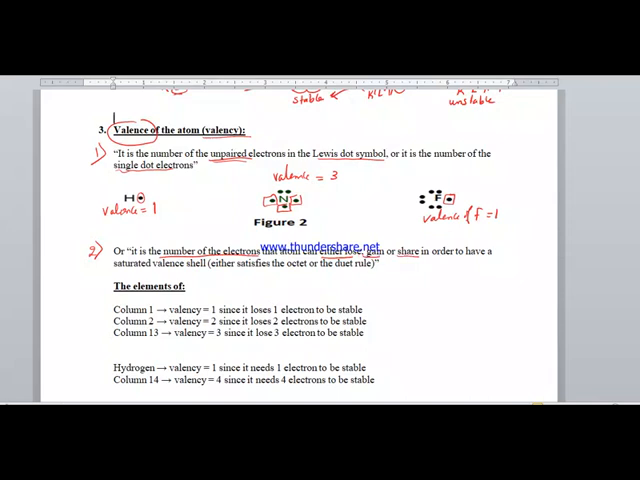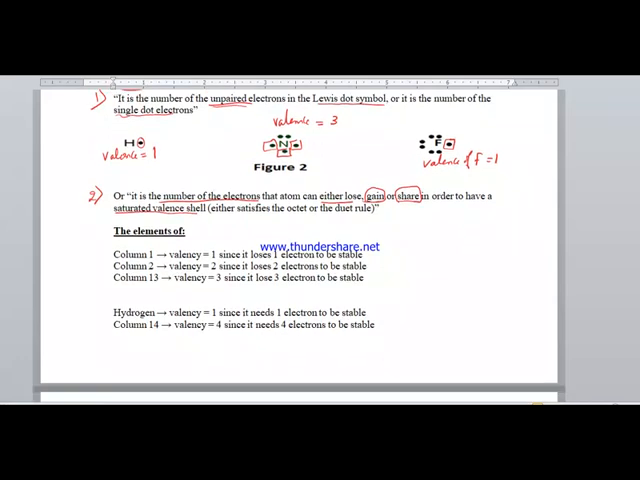Elements or atoms, when they undergo chemical reactions, become stable by losing electrons. Some atoms have a property to lose electrons. Other atoms have a property to gain electrons, and in some cases some elements can share electrons in order to become stable, or to have a saturated valence shell. Which elements can lose, gain, or share in order to become stable? The following are as follows.